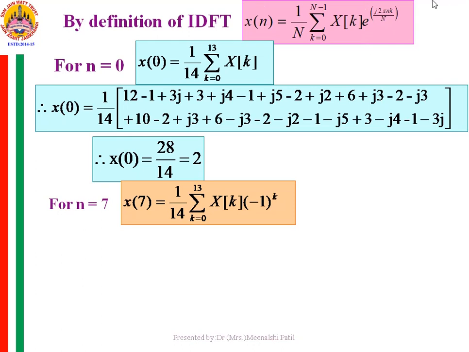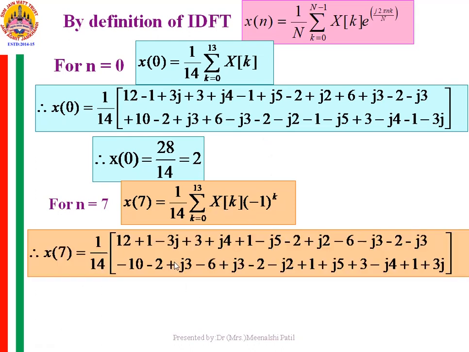E raised to minus j pi k's value is minus 1 raised to k. So e raised to minus j pi k depends upon k. If it is even, it is positive, and if it is odd, the value is negative. So it is minus 1 raised to k. Therefore, we have to alternately add and subtract the points of x of k.